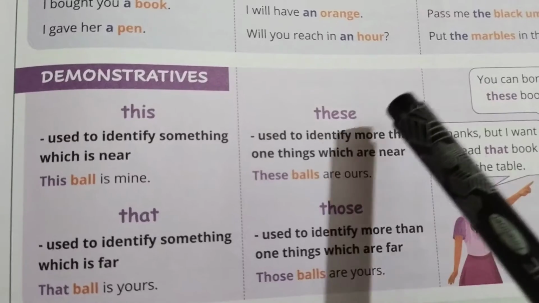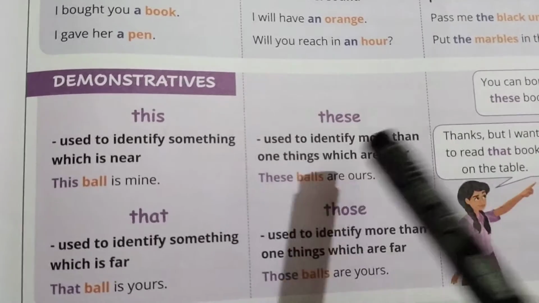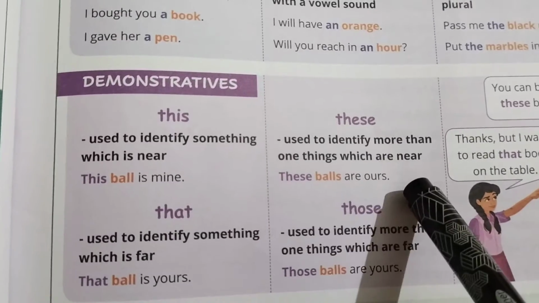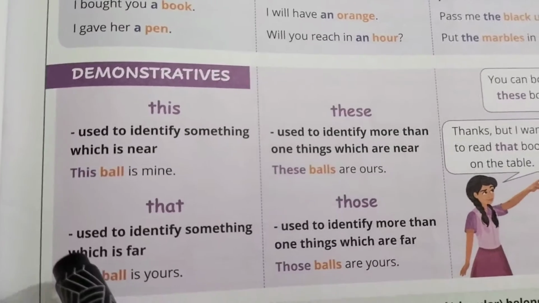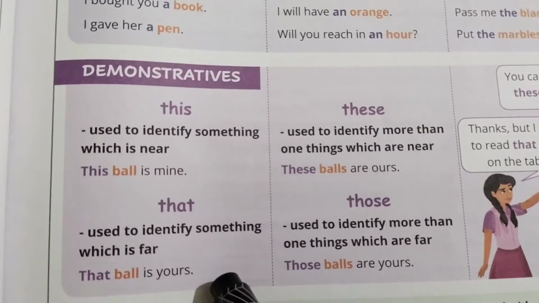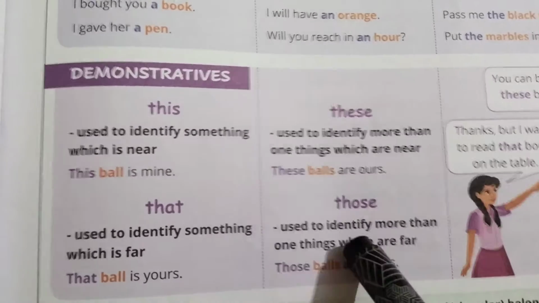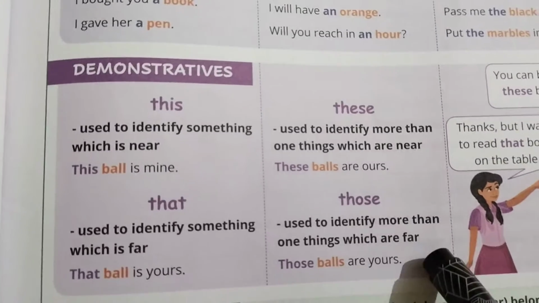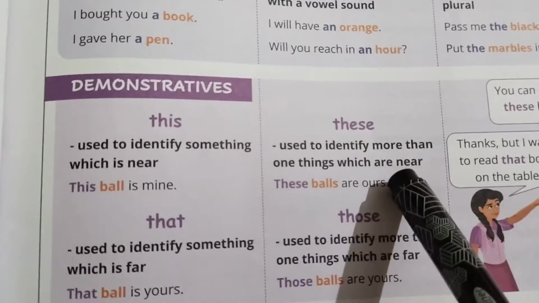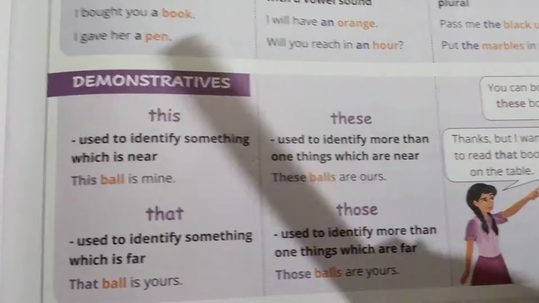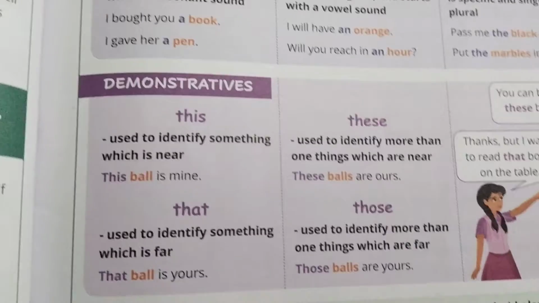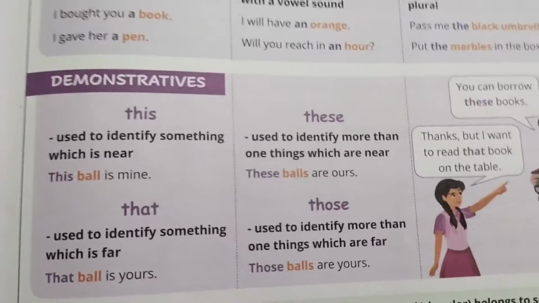Then the next one is these. These is used to identify more than one thing which is near. These balls are ours. That is used to identify something which is far. That ball is yours. Those is used to identify more than one thing which is far. Those balls are yours. So when you listen to the examples, you can see that these tells that the things are near, and those tells that the things are far.